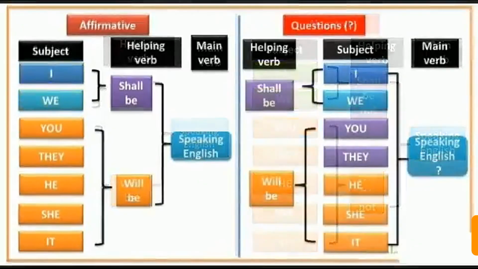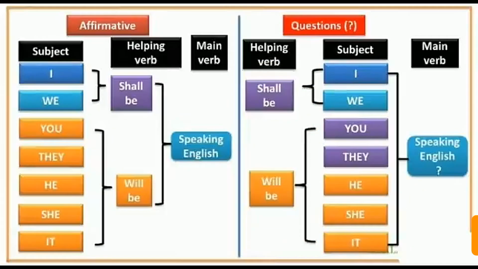In the same manner, if I want to change a simple sentence of future continuous into the interrogative one, then I will put the helping verb in the place of the subject, meaning at the first place. So if I want to say I will be speaking English, then I will put will be in the first place. So, will I be speaking English? This will be the sentence structure of an interrogative sentence in future continuous tense.